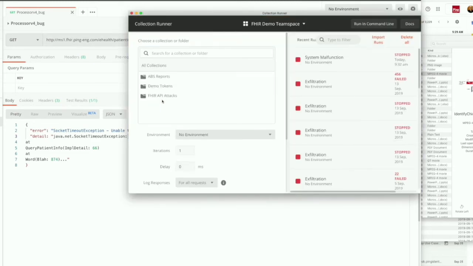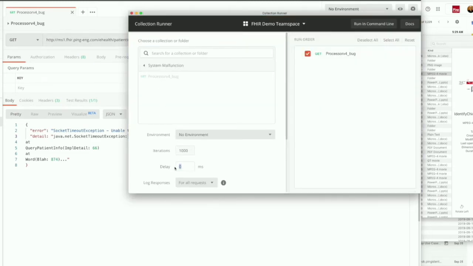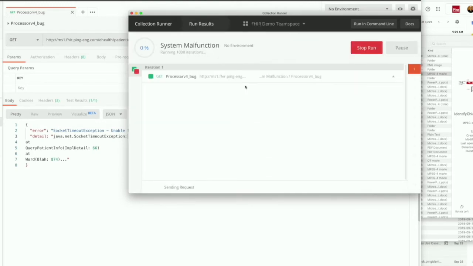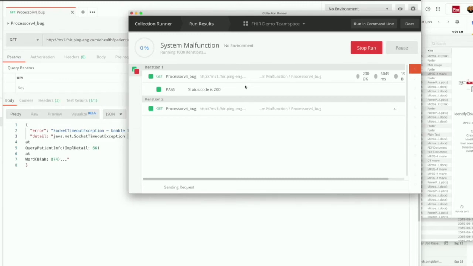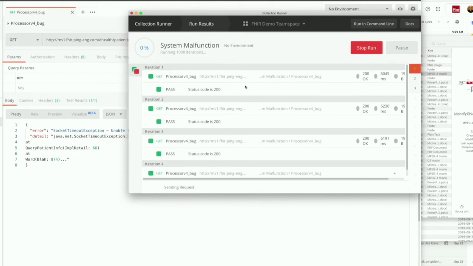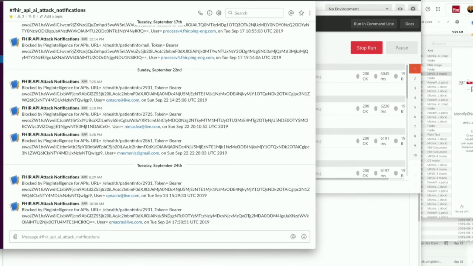So I can actually simulate this happening in a production system in my sandbox by using a collection runner in Postman. So I'm going to send a whole bunch of requests using that pattern that causes the bug.